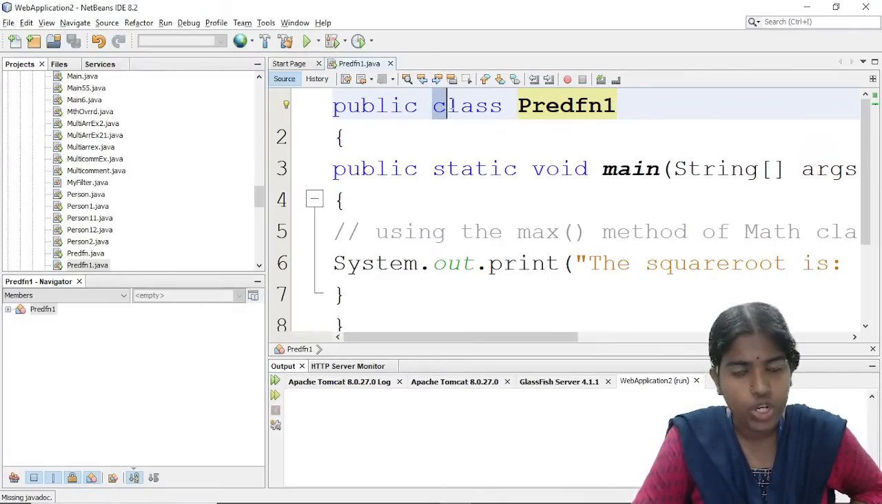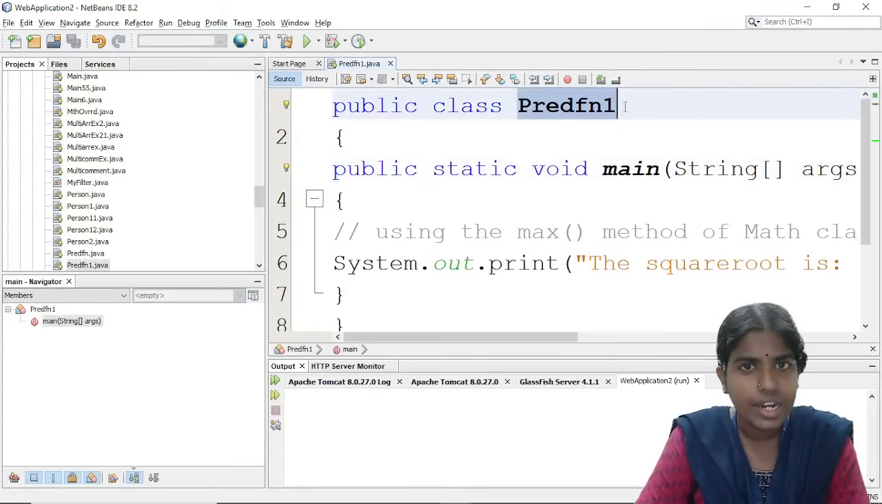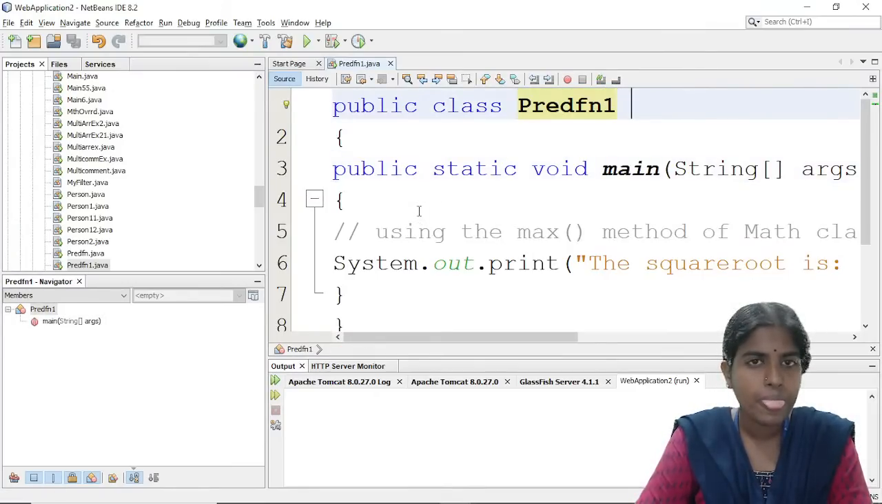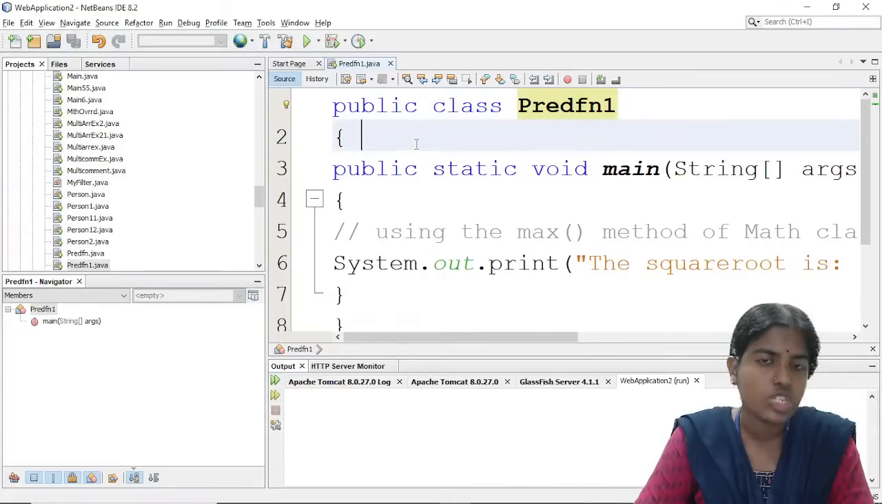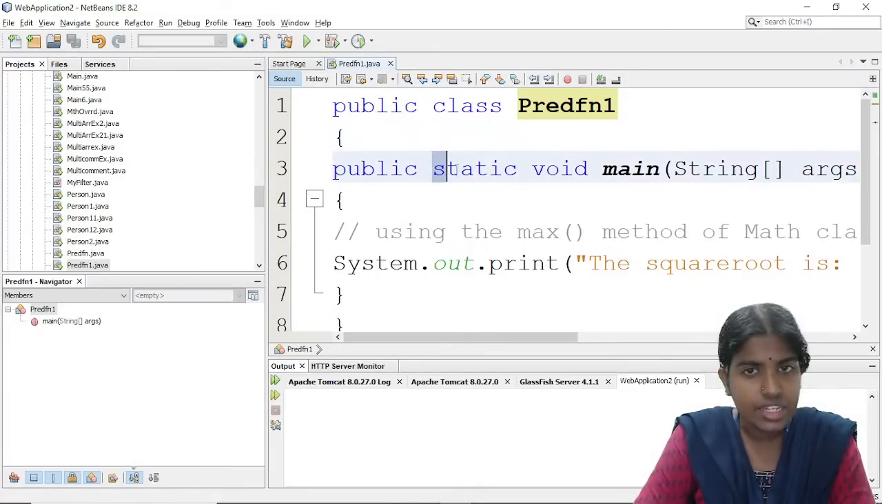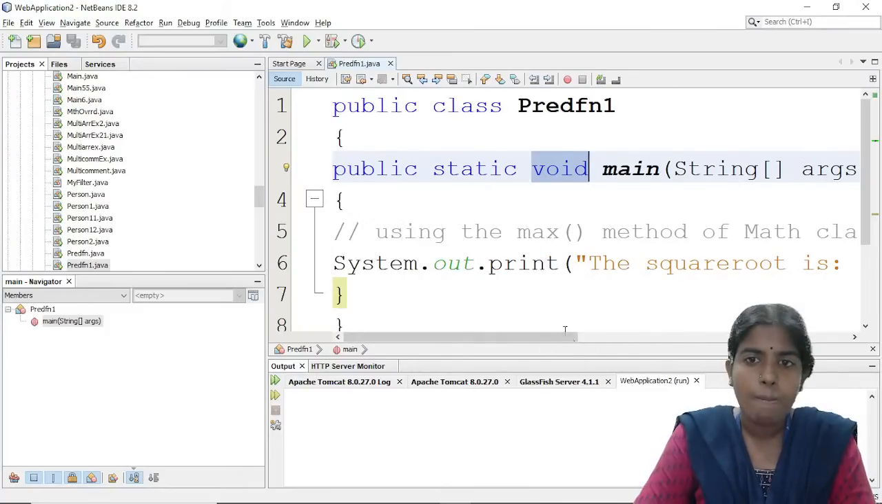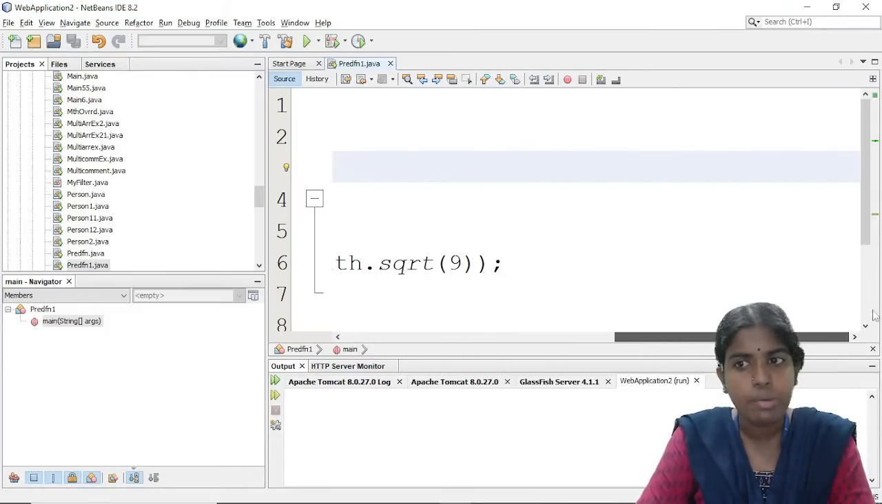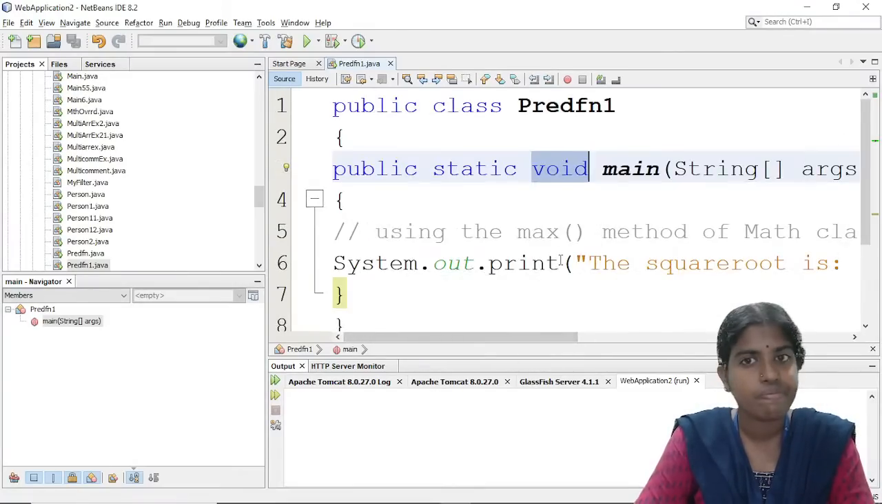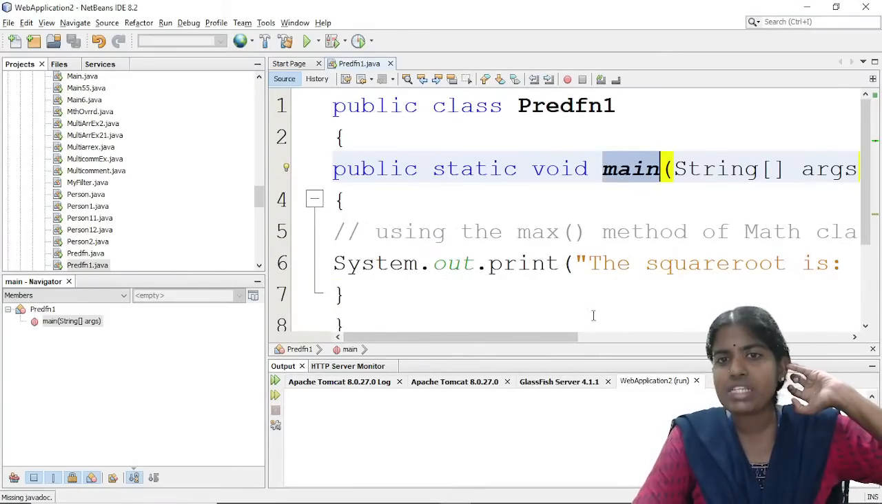So whenever I want to create any new class, I am using the class keyword followed by the name of the class. It is prepended by this public access modifier. I can go for different types of access modifiers, but I am just using this public access modifier. And inside this, whenever I want to create any method, I am giving here public static void main. The argument is passed as a string array, String[] args.